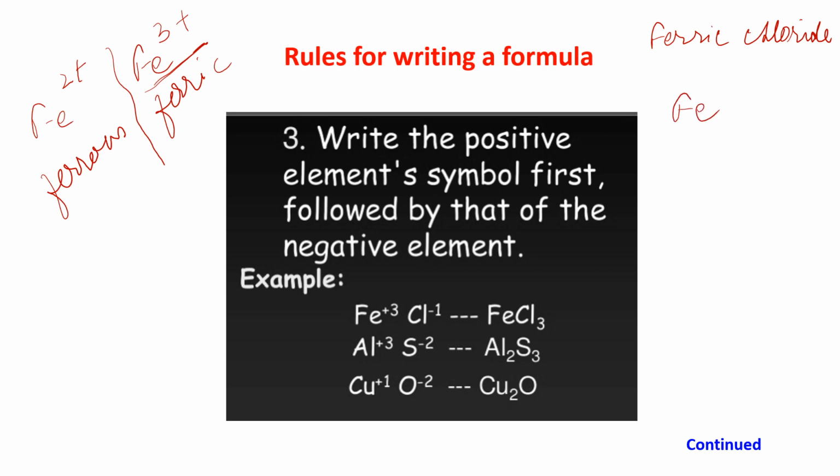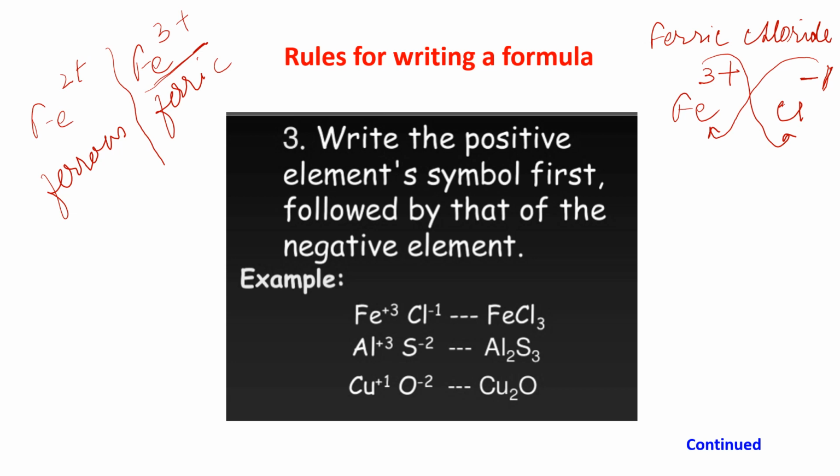Now it is ferric, so its valency is +3. Now chloride means it is coming from chlorine. The symbol is Cl, and the valency of chloride ion is minus 1. Only minus means 1; you may write it, you may not write it. Now what is the next step? You have to crisscross. Just do the crisscross.